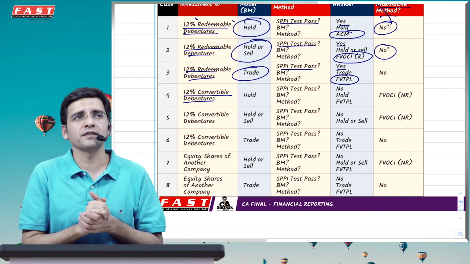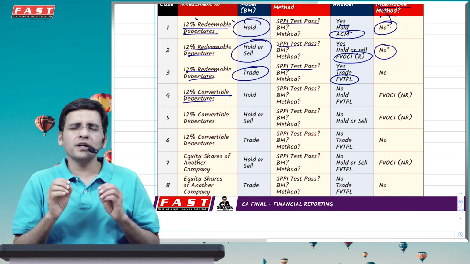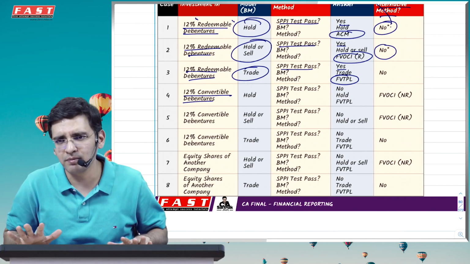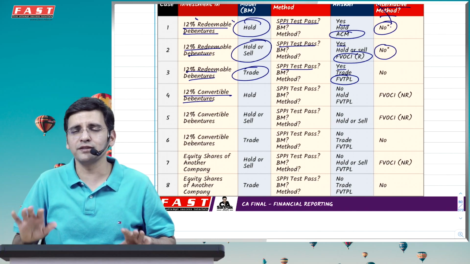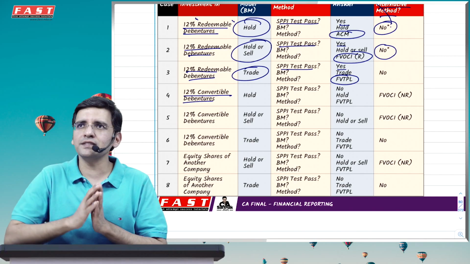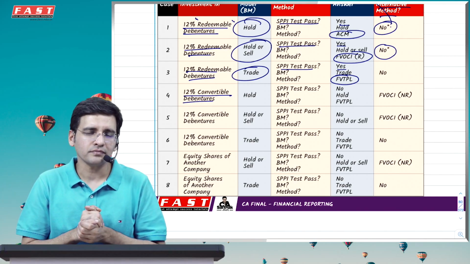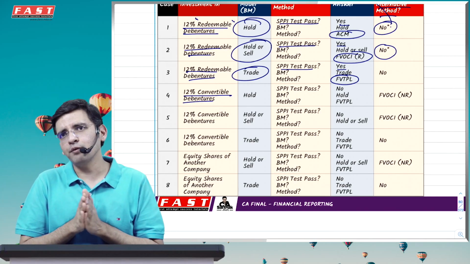Look, what is the logic? I'll just give you the logic. If you're only interested in principal and interest, that means your money back with interest, then you would have taken an FD or a redeemable debenture or something which gives you your principal and interest back. In these cases, you can avoid the fair values. But if you're buying something wherein